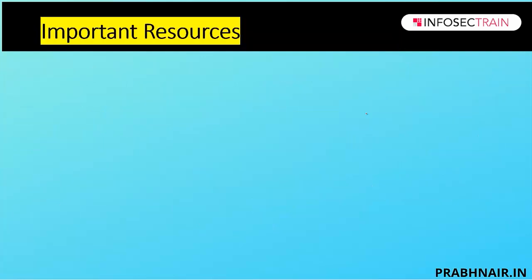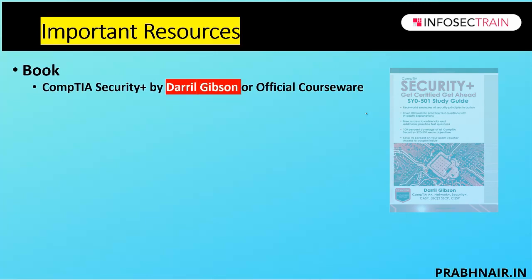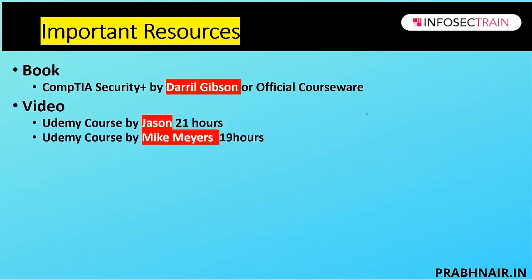The first thing is books. The CompTIA Security Plus book by Daryl, or the official course, where you can go for this. Then videos: we have a Udemy course from Jason, 21 hours of video lectures with the essential information needed to pass Security Plus 501 or 601. Jason has covered the 601 content. Along with that, they give you a study guide, PDF questions, and mock simulators.